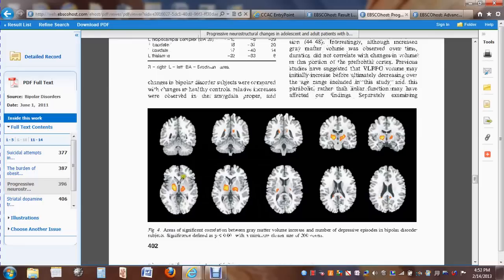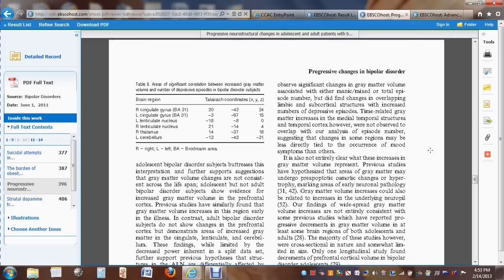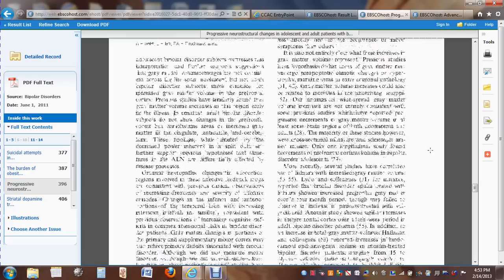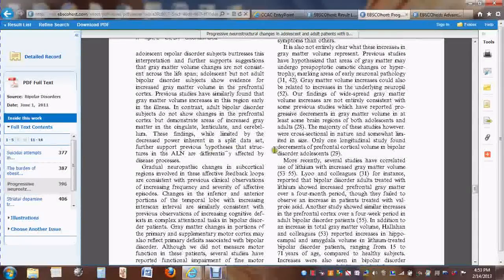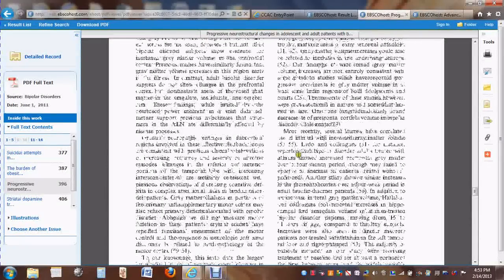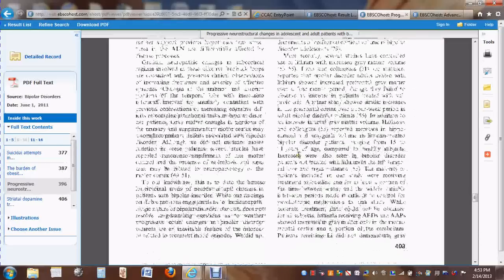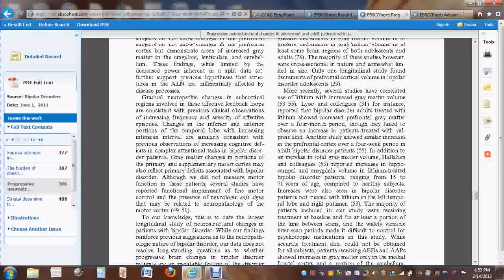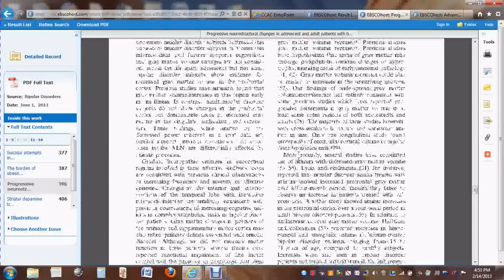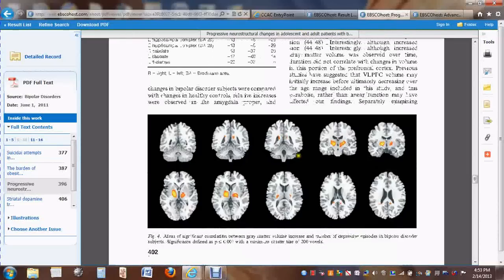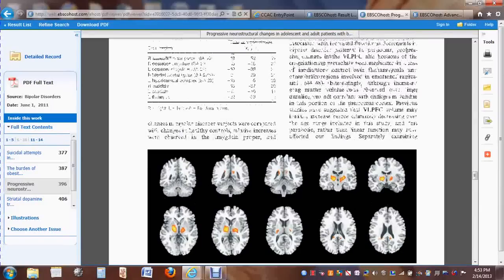So again, they began to look here at comparing brain imaging material between the healthy and the bipolar identified students or subjects. So we have a lot of good information here to begin to look at and pull out. The last section will be, I can get to it, conclusions usually. Okay, did I miss it? Okay.